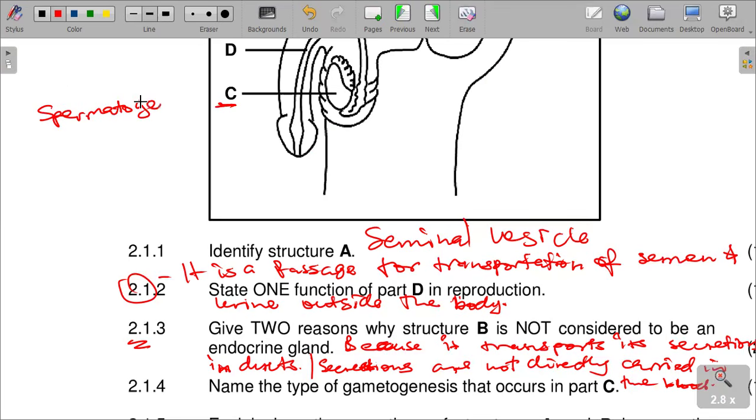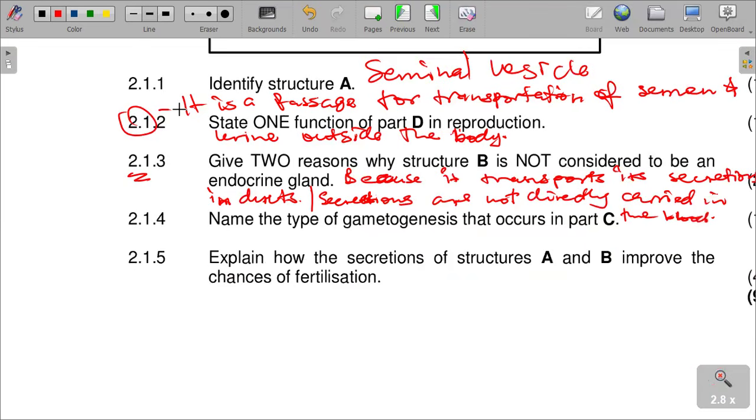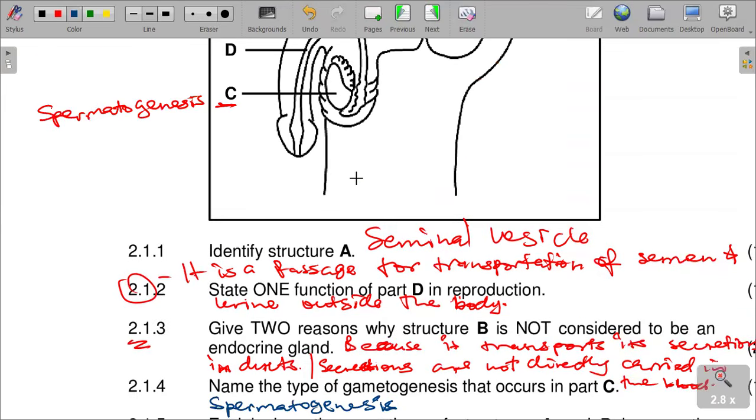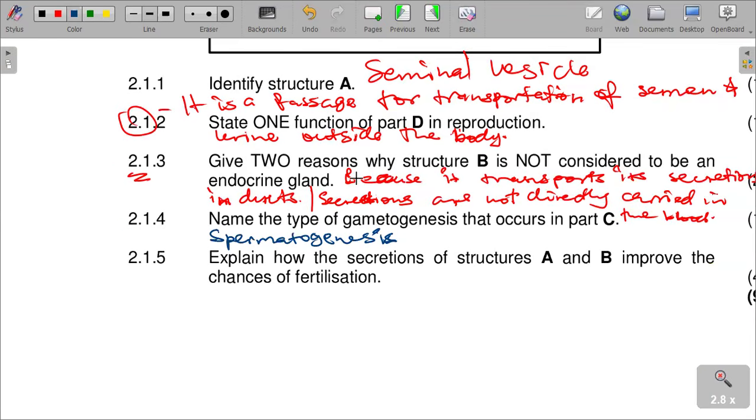Spermatogenesis is the right answer, class. If it was a female, it would be oogenesis, but this is a male, hence it is spermatogenesis.